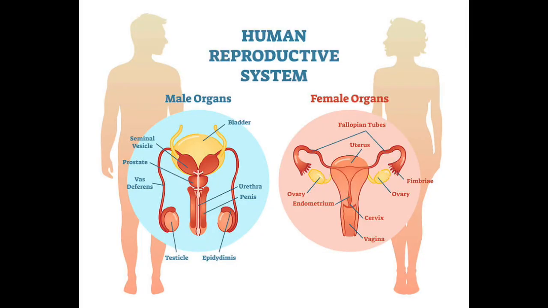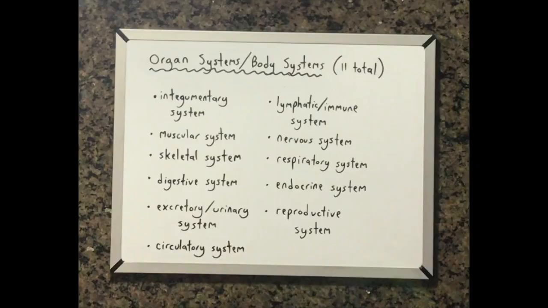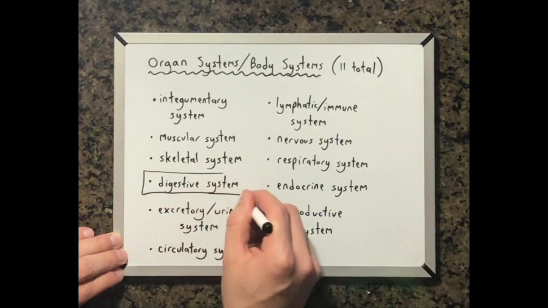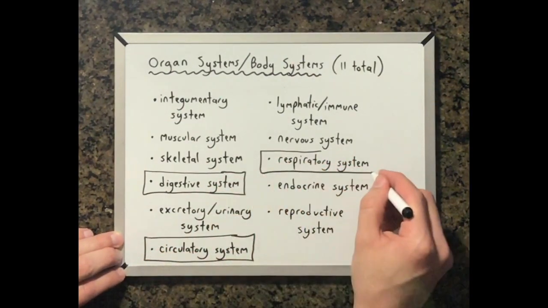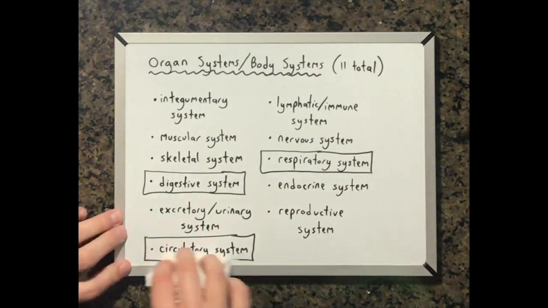You might recall that we have already discussed the reproductive system earlier in the year after discussing the concept of meiosis. In this unit, we will primarily focus on the structures and functions of the digestive system, circulatory system, and respiratory system.